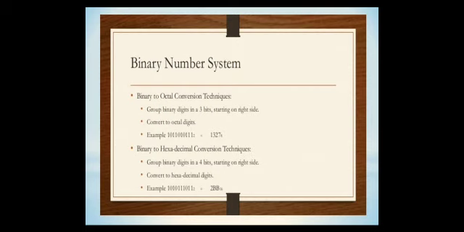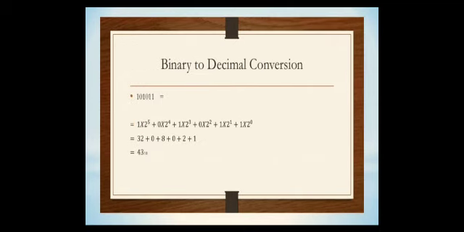Here binary numbers are converted into hexa. This is the example of previous slides. Here, binary to decimal conversion, I am taking the binary digits 101011. First I am taking 2 power 0, counting from the right side onwards.